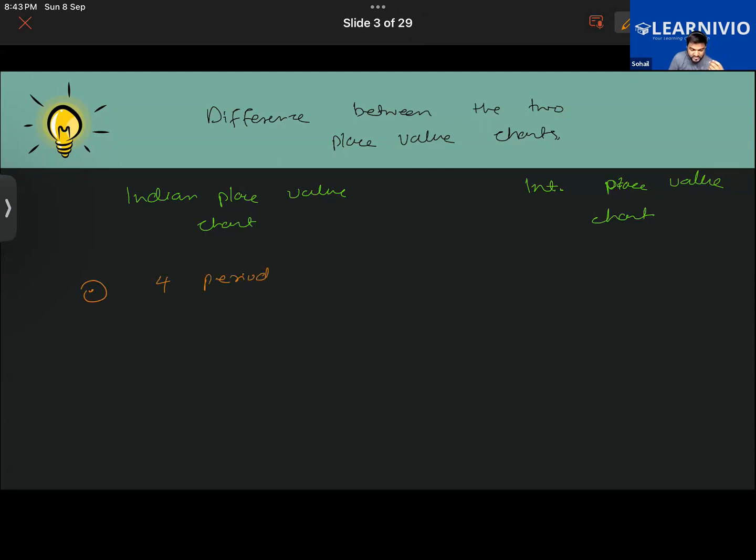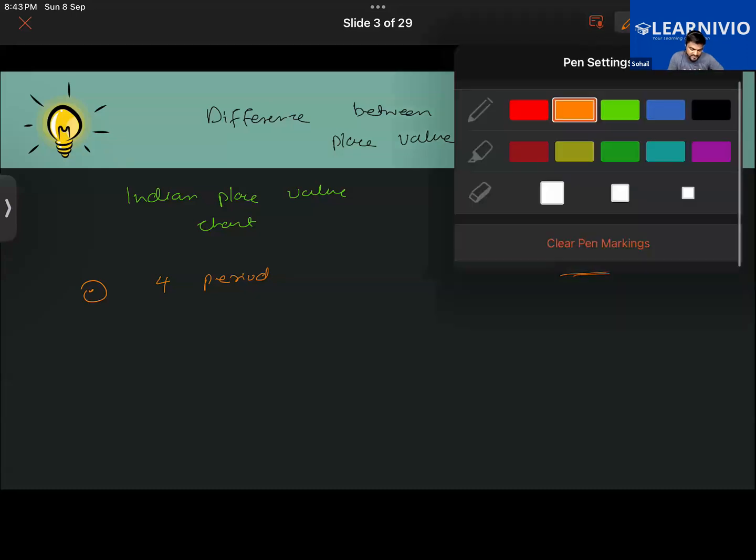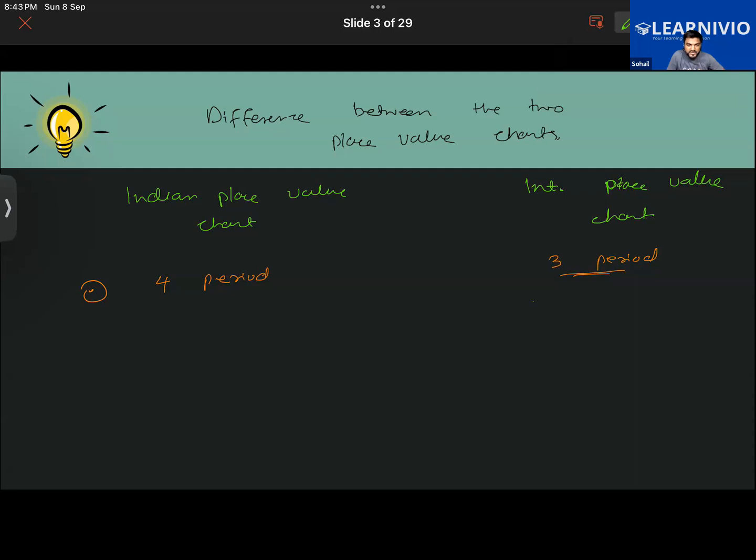But in the international, how many periods are there? No, periods, 3 now. They are 3 periods. What are the names of the periods? Tell the names also. First ones, thousands and million. Very good. So you have ones, thousands, and you have millions.